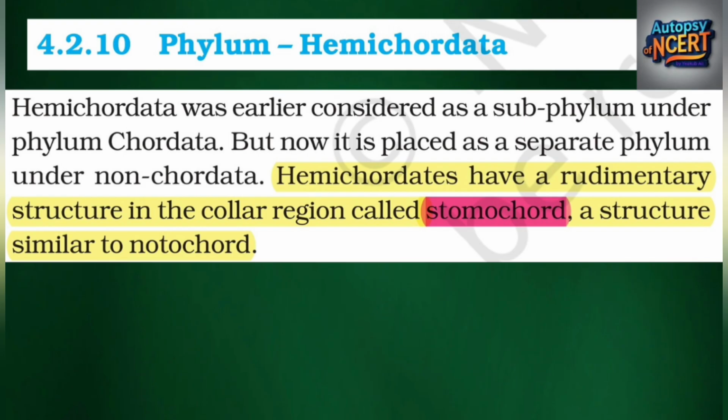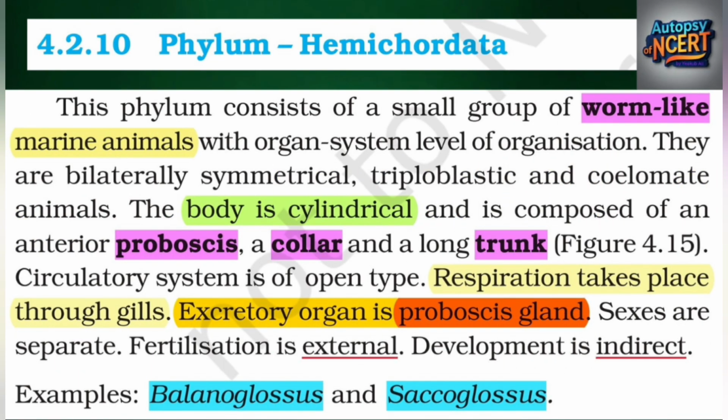4.2.10 Hemichordata. Hemichordata was earlier considered as a subphylum under Phylum Chordata, but now it is placed as a separate phylum under non-chordata. Hemichordates have a rudimentary structure in the collar region called stomochord, a structure similar to notochord. This phylum consists of a small group of worm-like marine animals with organ system level of organization. They are bilaterally symmetrical, triploblastic and coelomate animals. The body is cylindrical and is composed of an anterior proboscis, a collar and a long trunk, figure 4.15.